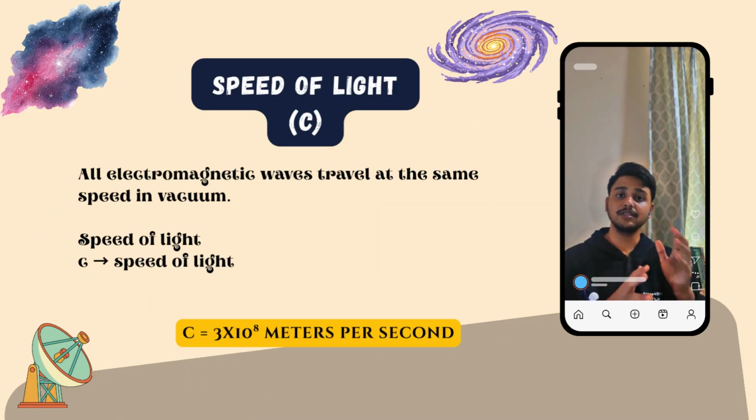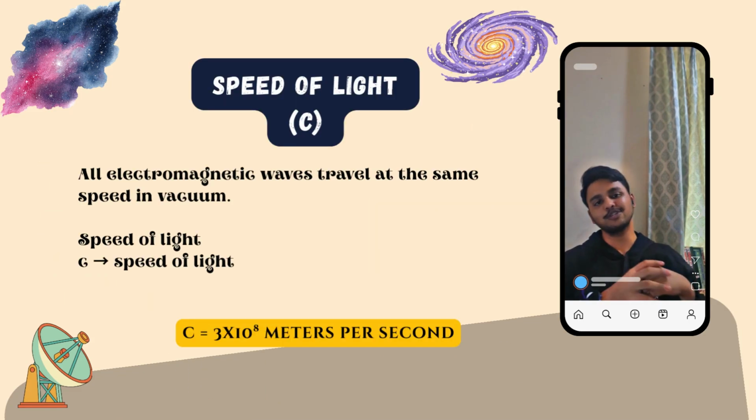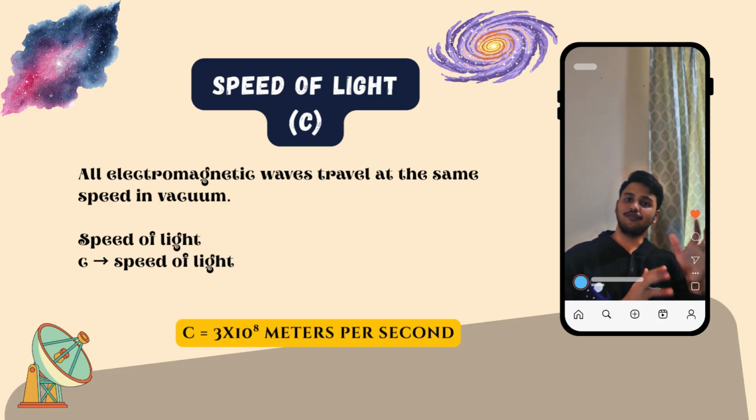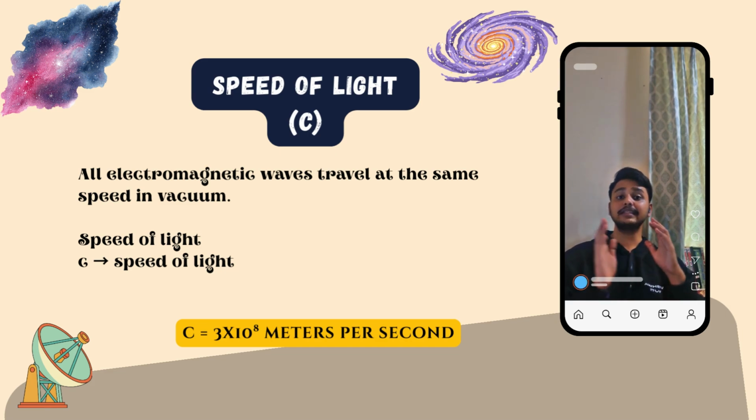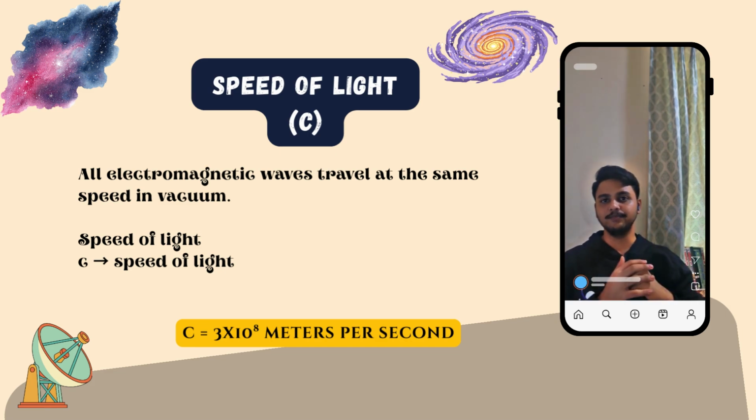electromagnetic waves. All electromagnetic waves travel through vacuum at the same constant speed, which we call the speed of light. The value of the speed of light is approximately 300 million meters per second, or mathematically, we write it as 3 multiplied by 10 to the power 8 meters per second. This constant is represented by the symbol c, and it appears in many fundamental equations in physics and in astronomy.